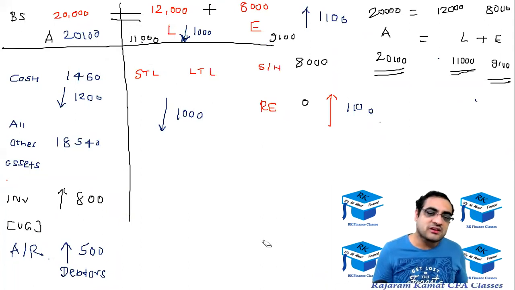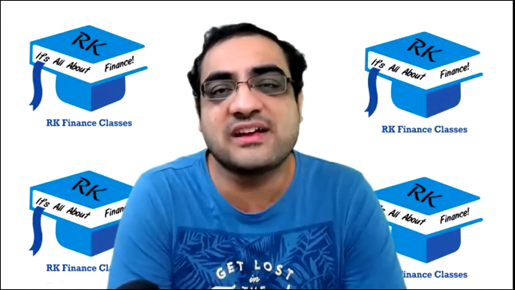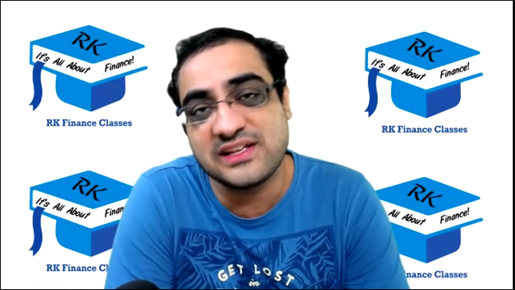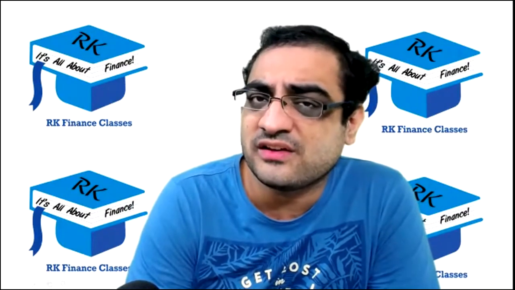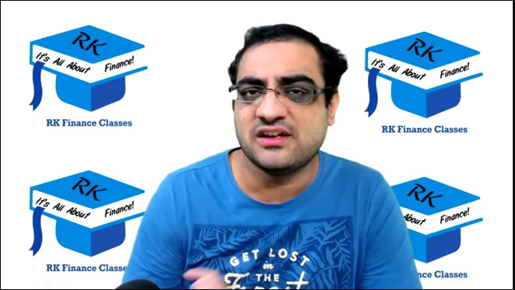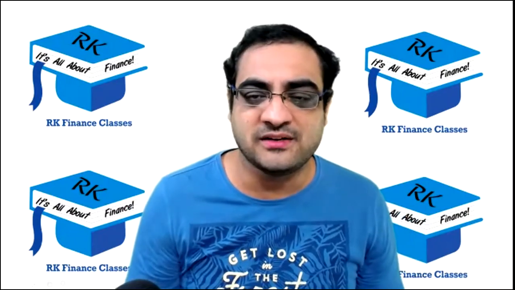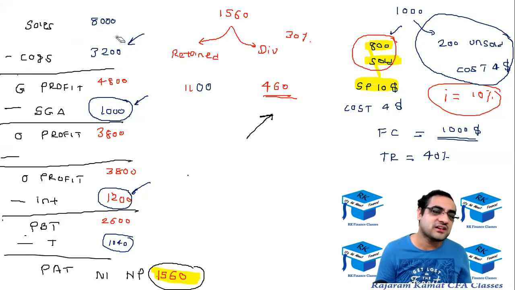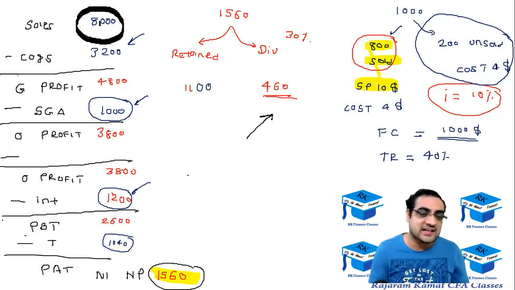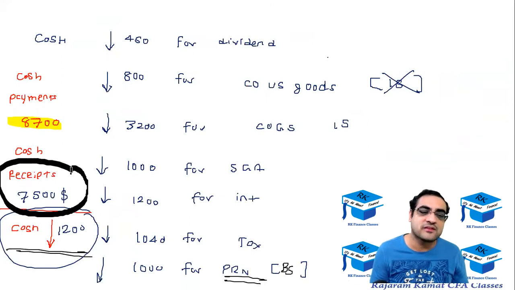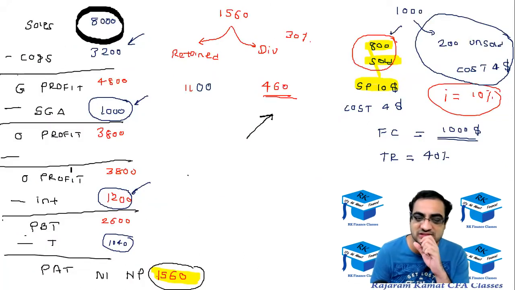So this comes to a little important point: even though we have not received 500 rupees from the customer, we still recorded that in the sales. If you see our income statement, we are still recording it as 8,000, although the cash received is only 7,500. Cash received was only 7,500, but we are recording sales of 8,000.